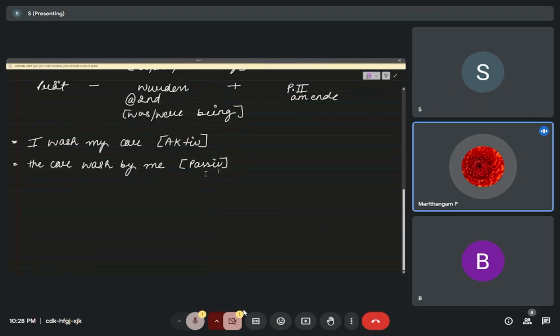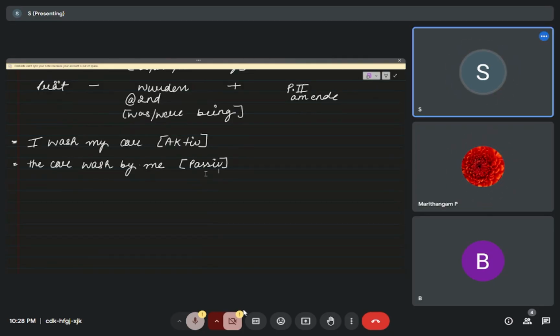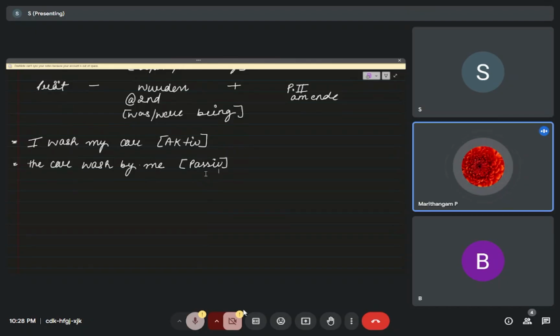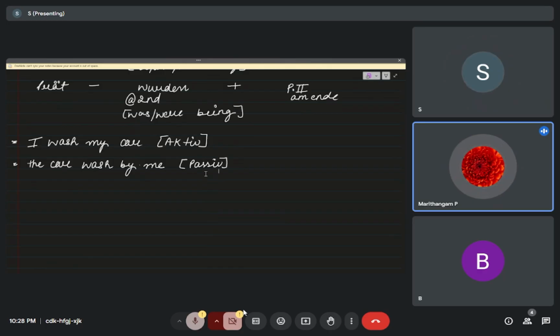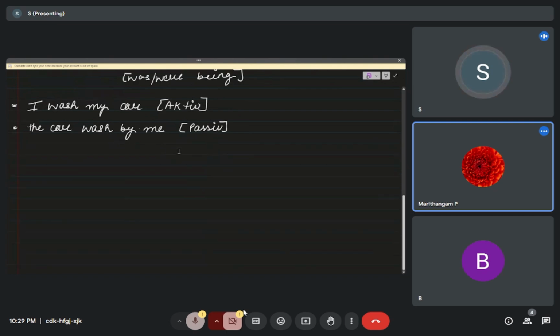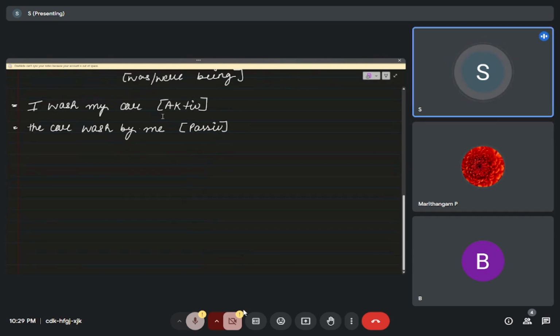I wash my car. Here in the active sentence, the action means I'm washing my car. Then passive means the car washed by me, the action done by me. Who is doing? Now in passive we focus on the action, in active we focus on the doer.